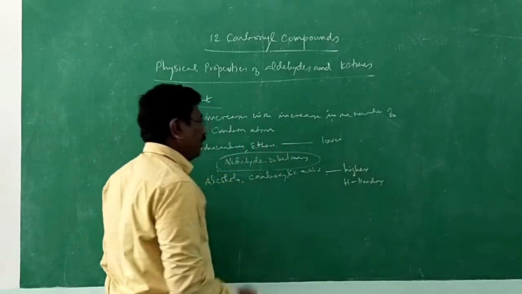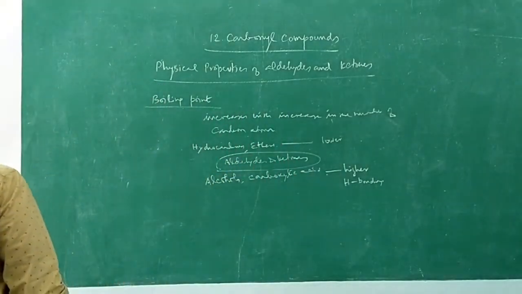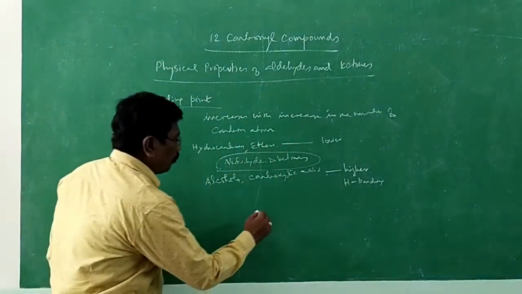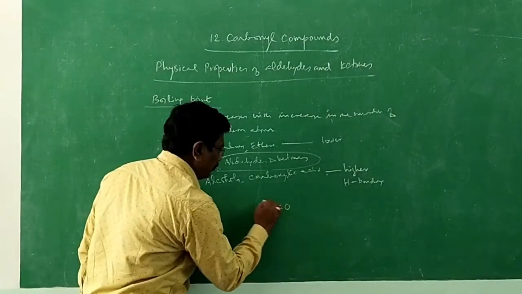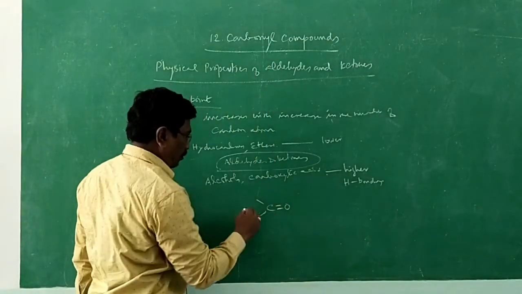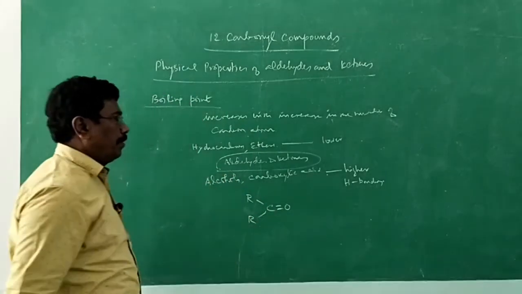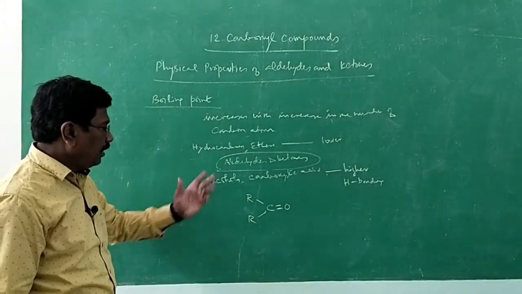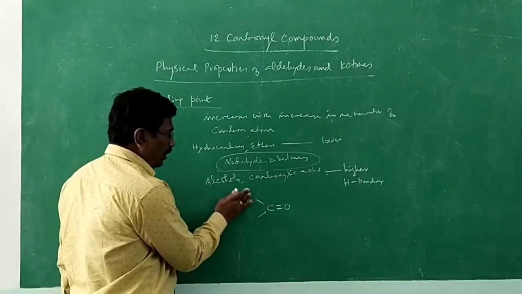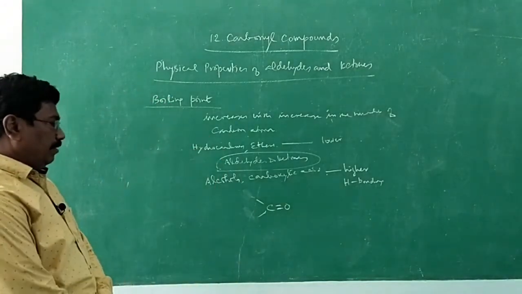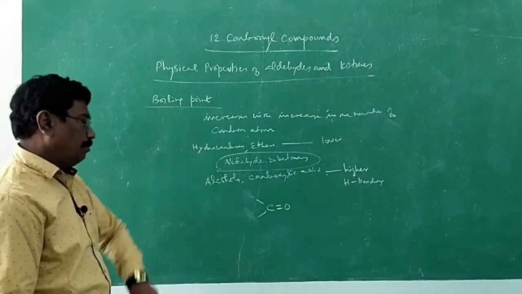Whereas here, in the case of aldehydes and ketones, we have the carbonyl group. The name itself is carbonyl compounds. It is for aldehyde, it is for ketone. If both are alkyl groups, it is a ketone; if one or both are hydrogen, it is an aldehyde. So this is the case for a carbonyl compound.